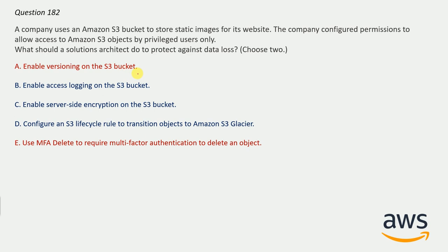Enable versioning on the S3 bucket. It will save every version of the object that you put in the S3 bucket. Like there is file A and you have updated it to B, and then you have updated it to C, so every version of this file will be there. And use MFA delete to require multi-factor authentication to delete an object. It will ask you for multiple authentication when you try to delete an object, so it will also help you prevent data loss. So these are the two correct options here.